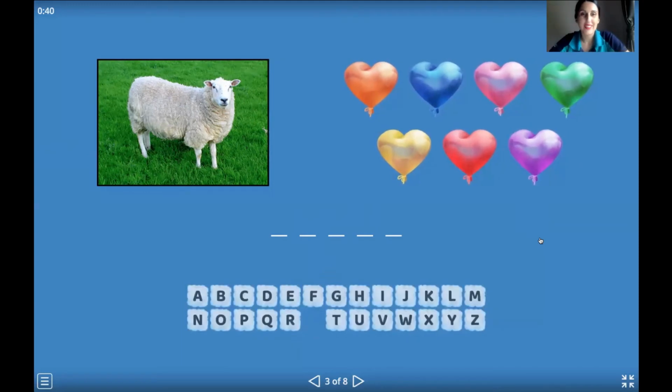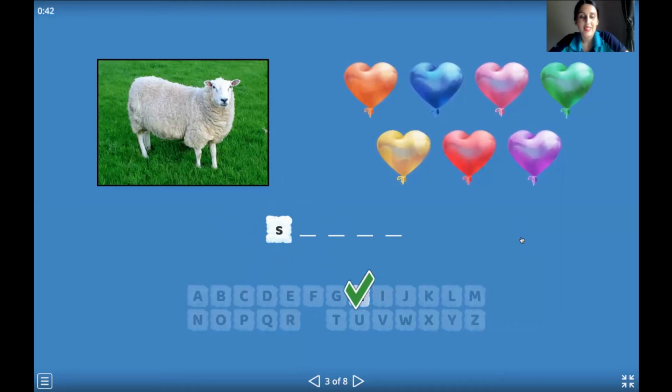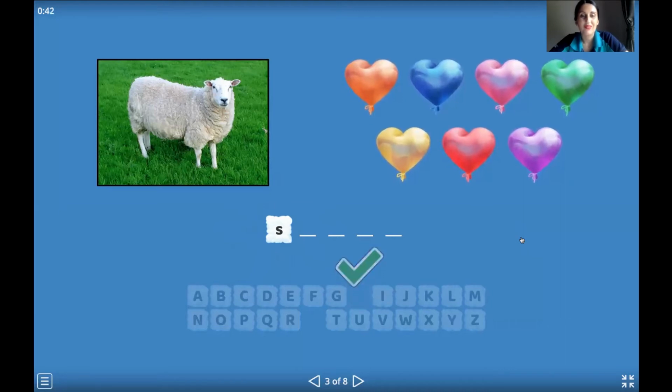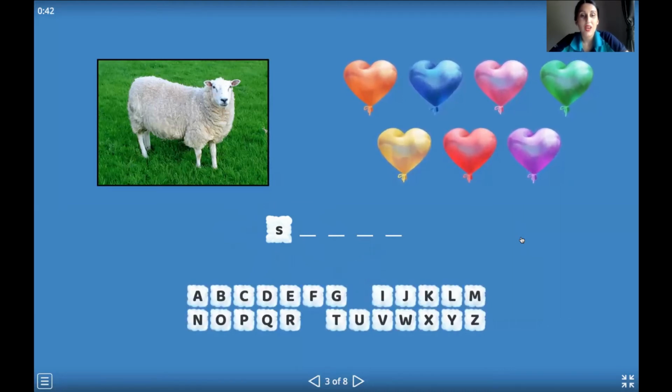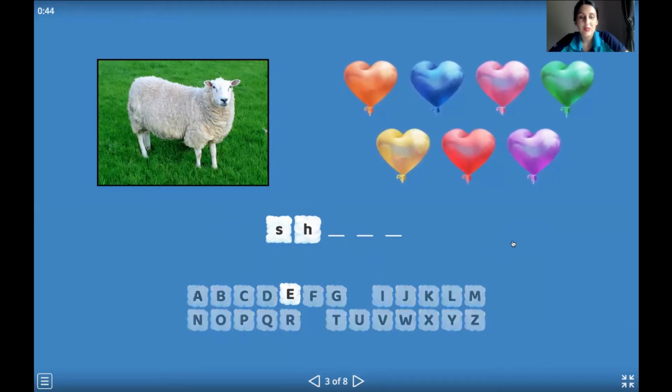That's correct. Okay. The next will be H. Yes, H. Very good. That's true. And then I will give you a clue. We have to choose the letter and it will be twice in this word. So, E. Yes, we have double E. Sheep.